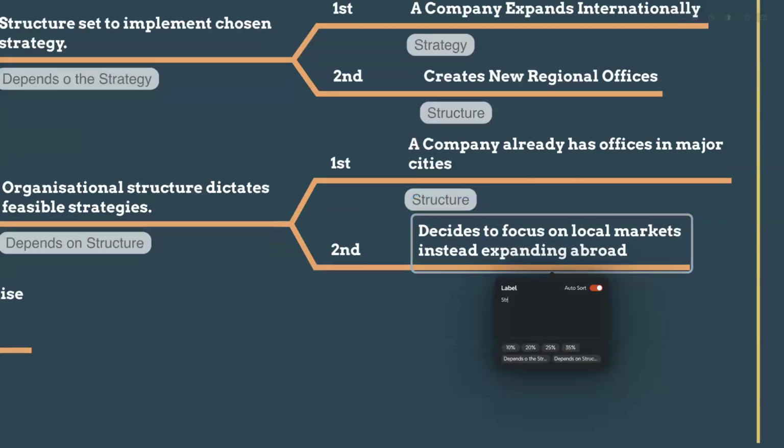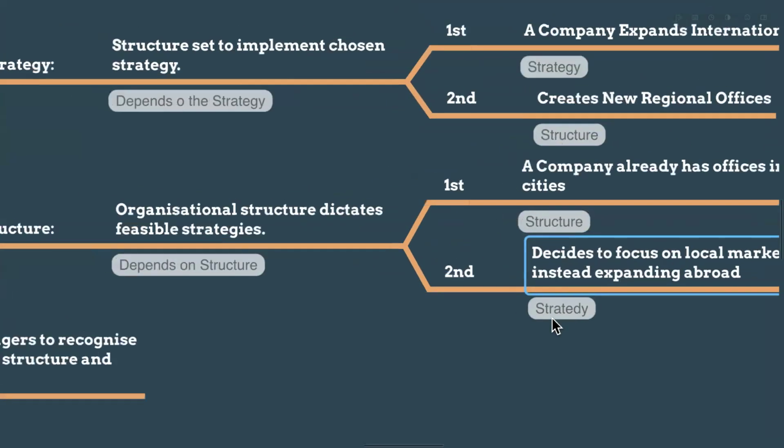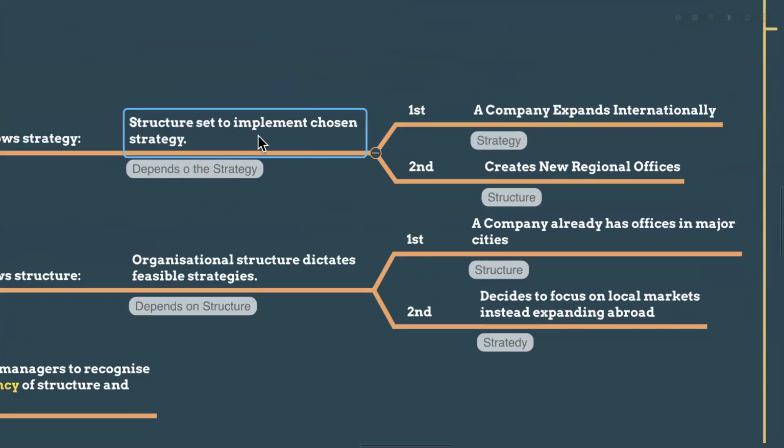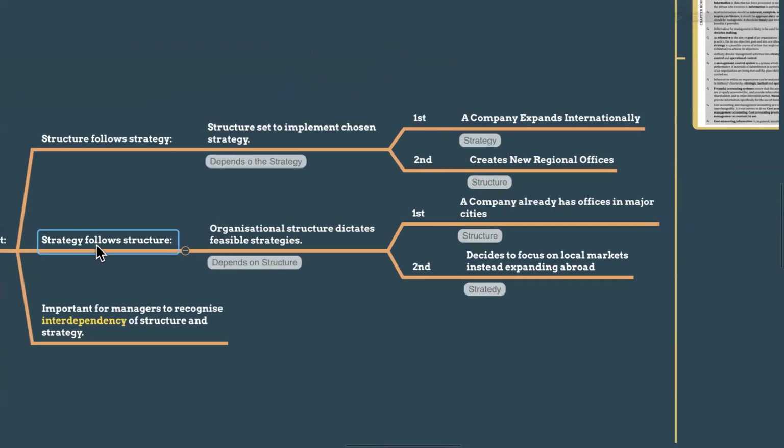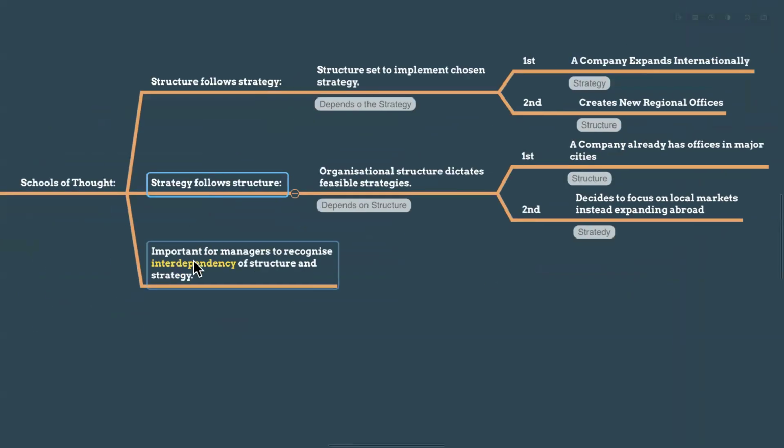So now the strategy depends on the structure. So this is called structure follows strategy or strategy follows structure. Did you understand, guys? It means which one comes first. First, we are creating a strategy according to the structure, or according to the structure, we are going to create our strategy. So you must know the difference.